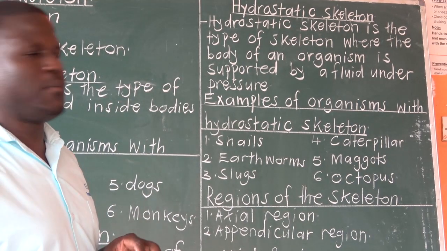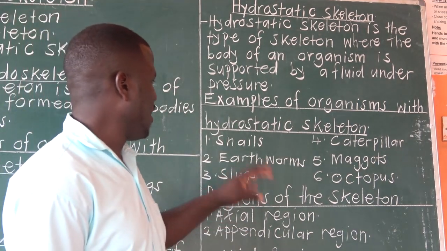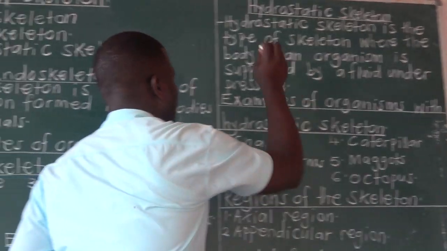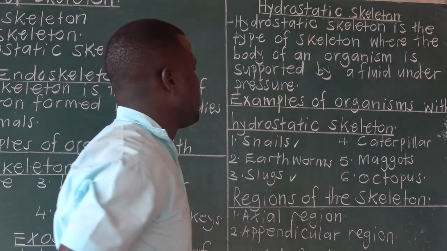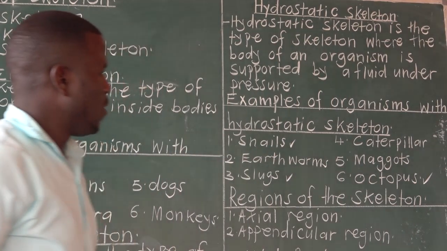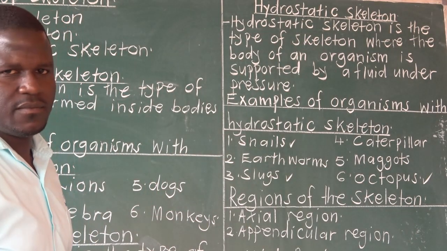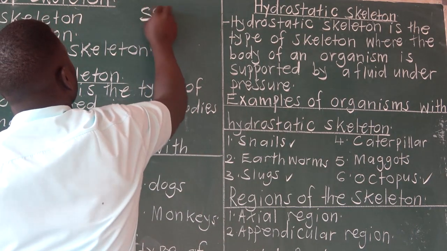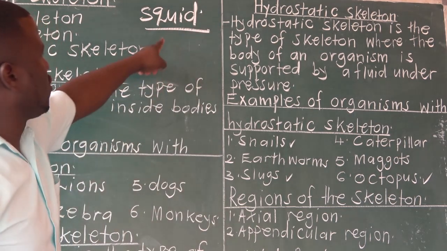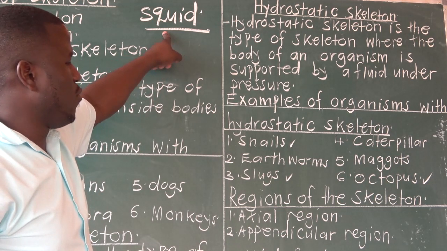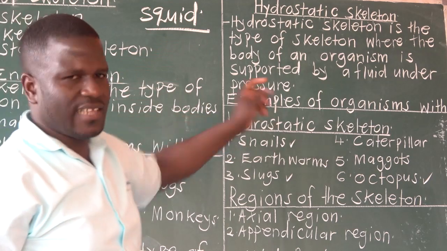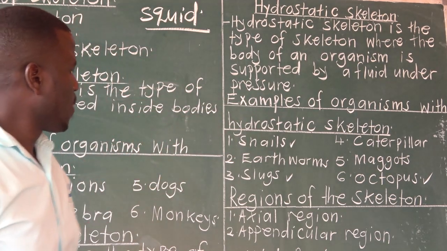In P6 we learned about mollusks. A snail is a mollusk, a slug is a mollusk, an octopus is a mollusk. There's another one called squid. This one is also an example of an organism with a hydrostatic skeleton. So there are so many.